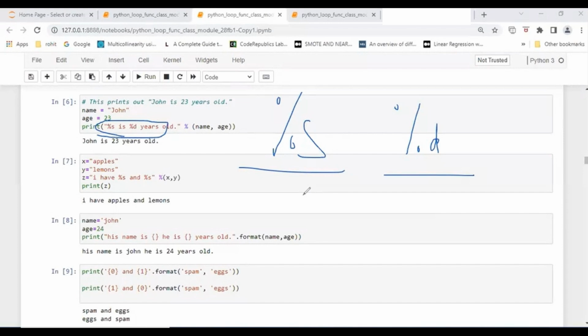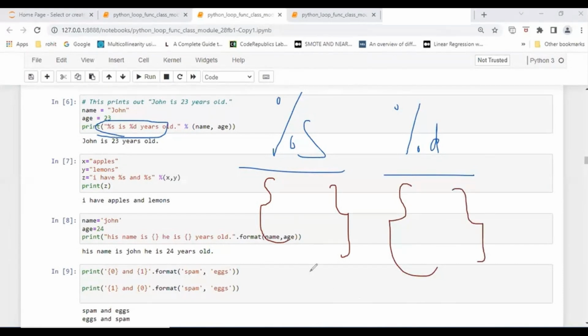We all are using open source technologies, and these things are updated every time by new launches. So the new thing came that instead of percentage S or percentage D, we can come ahead with placeholders. Placeholders will be represented by just this one, only this one.